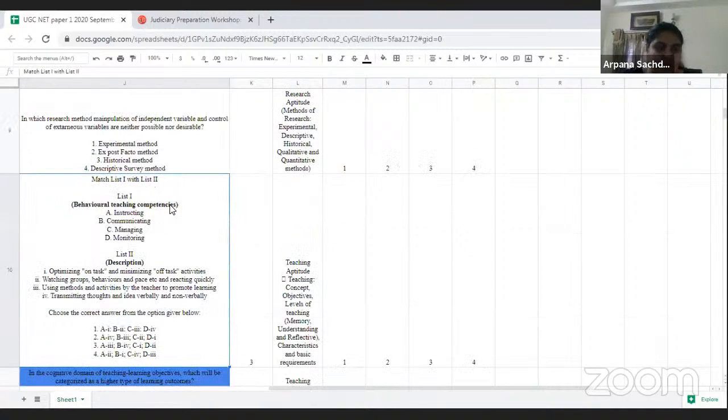Now the next question is also a match the following. As in law also, we have seen that there were many match the following questions. So this time also, in paper one there were match the following questions. They have tried to cover most of the syllabus with these kinds of match the following questions. I will mark this as a moderate question, because there are some new terms, like behavior teaching, and their descriptions.